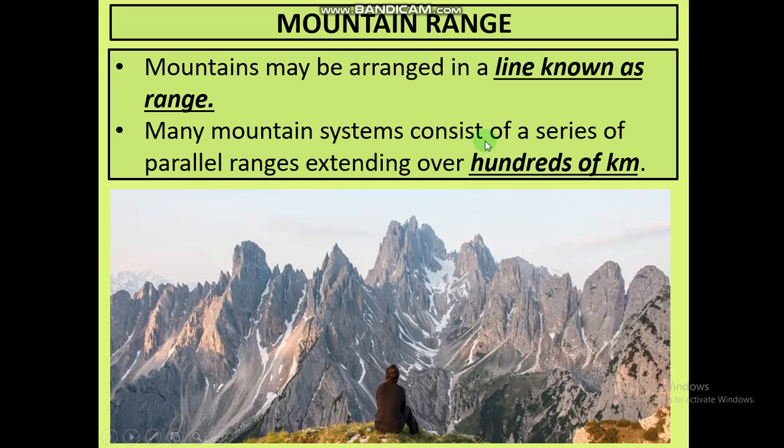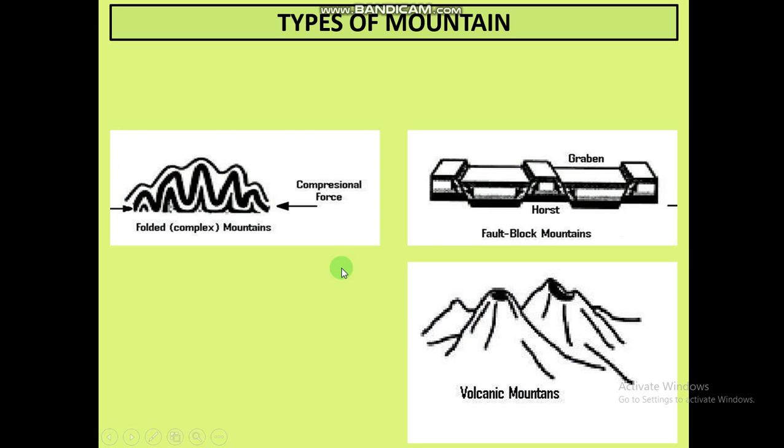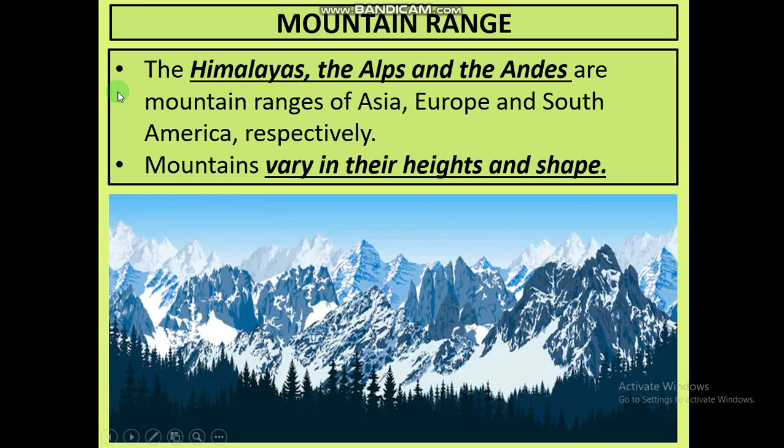Many mountain systems consist of a series of parallel ranges extending over hundreds of kilometers. In India, the Himalaya mountains start from Himachal Pradesh and extend up to Sikkim and Arunachal Pradesh. This much is the long distance of the Himalayan mountain ranges. The Himalayas, the Alps, and the Andes are mountain ranges of Asia, Europe, and South America respectively.